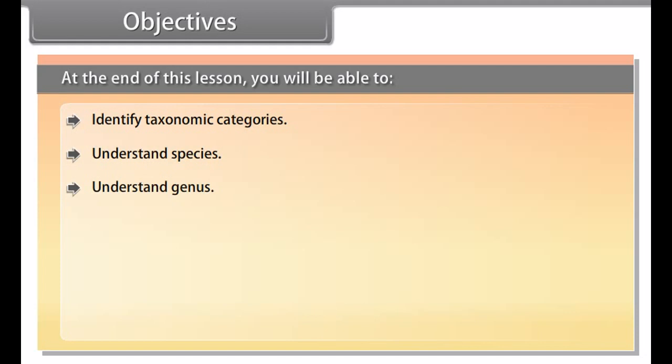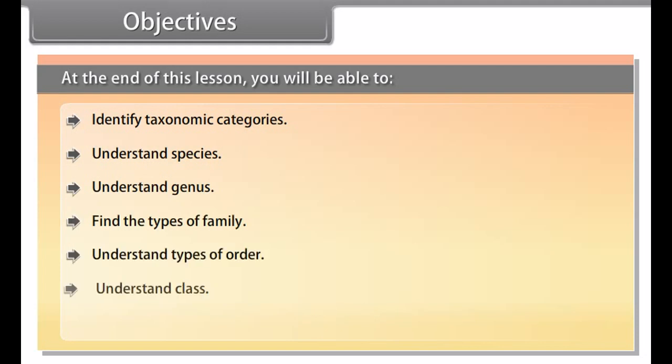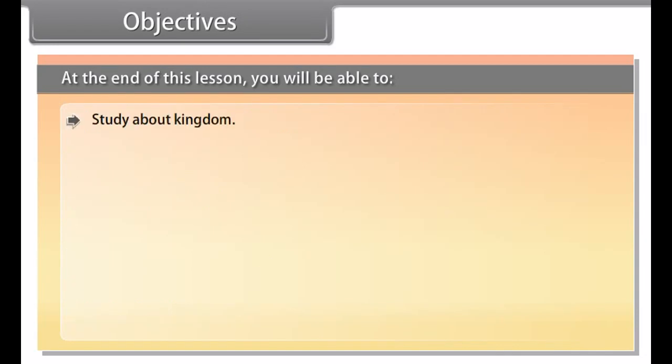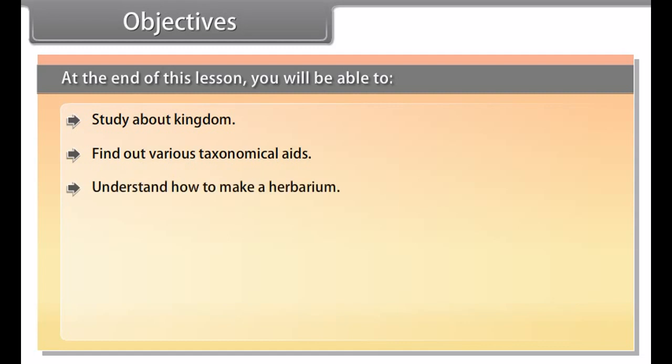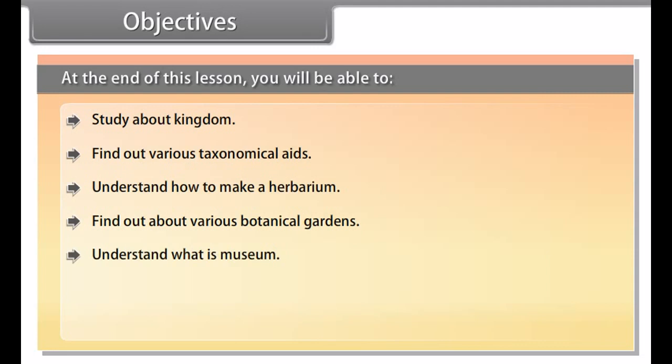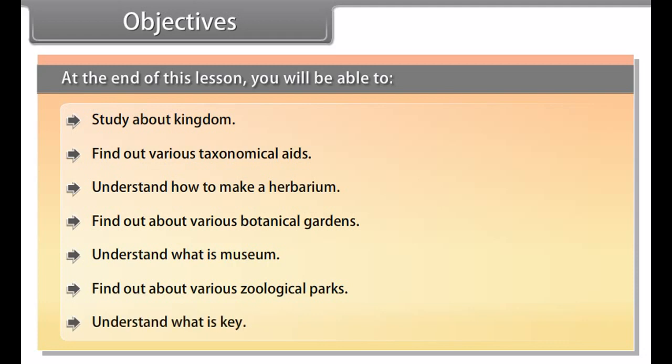Able to identify taxonomy categories, understand species, understand genus, find the types of family, understand types of order, understand class, understand phylum, study about kingdom, find out various taxonomical aids, understand how to make a herbarium, find out about various botanical gardens, understand what is museum, find out about various zoological parks, and understand what is key.